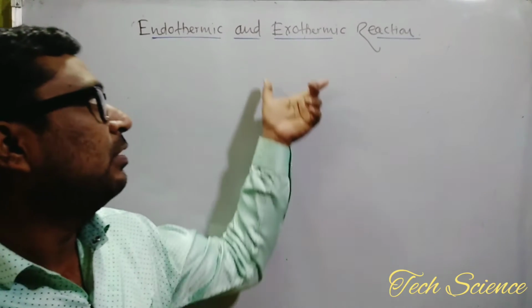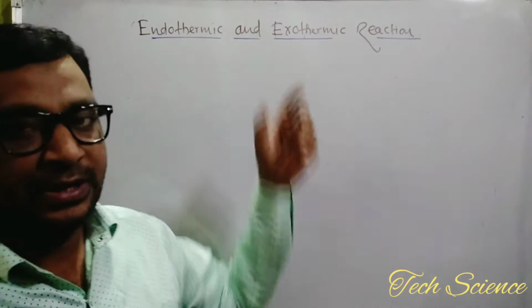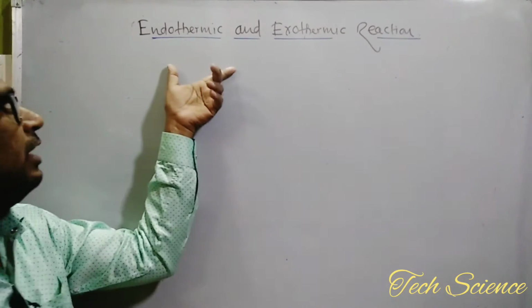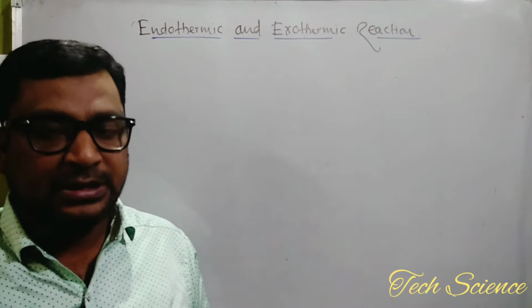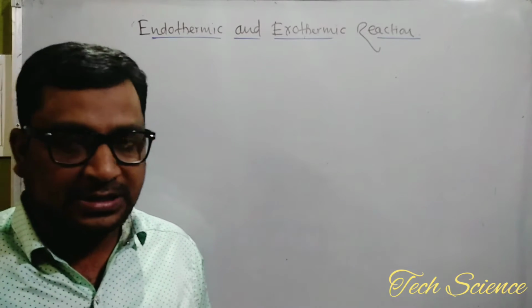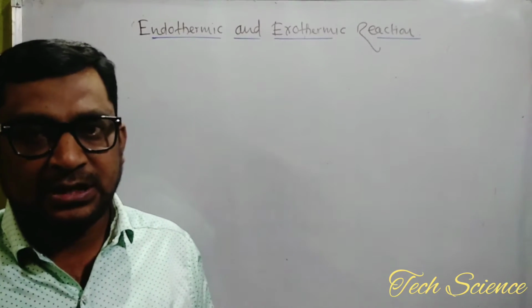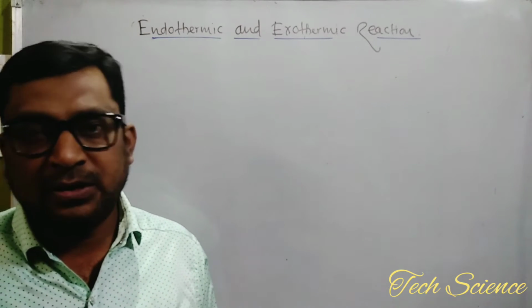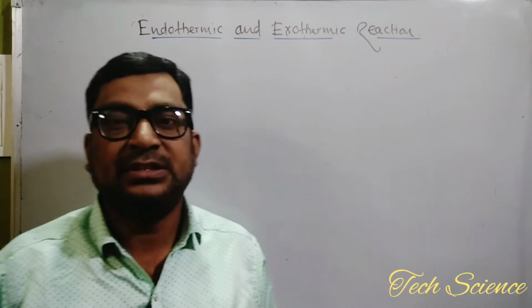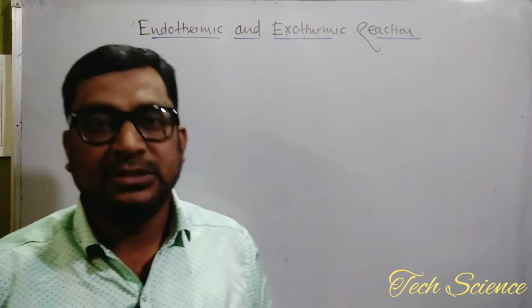Today we have a discussion on two types of reaction. The first one is called endothermic reaction and the second is called the exothermic reaction. Generally the changes we call chemical changes. Whatever changes we observe in day-to-day life are basically divided into two parts. The first one is called physical change and the second is called chemical change.